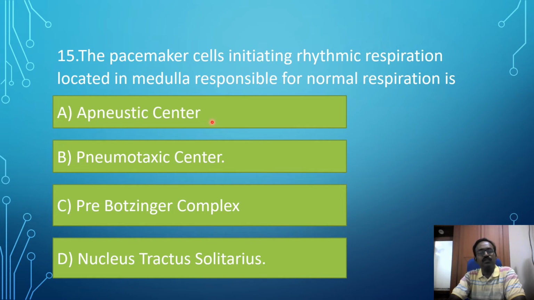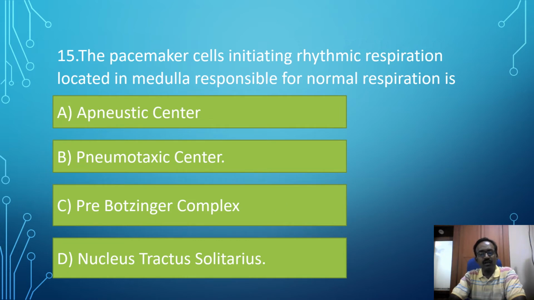The pneumotaxic center's role is to inhibit the apneustic center. It is an important switch for changing between inspiration and expiration, so this is also not the correct answer. The pre-Bötzinger complex is located in the medulla. This is important for the rhythmic respiration of normal breathing. So this is the correct answer.